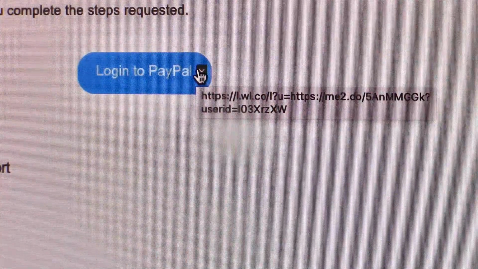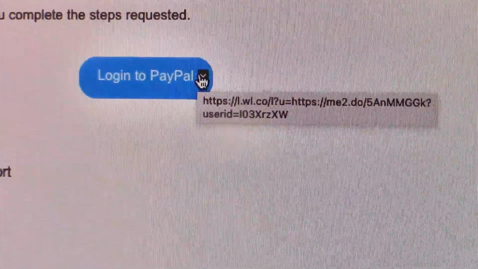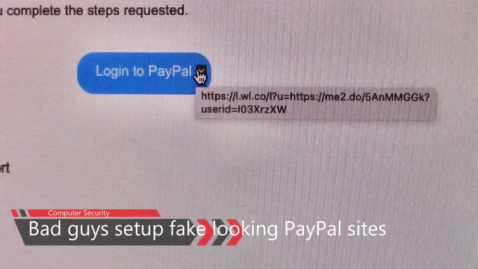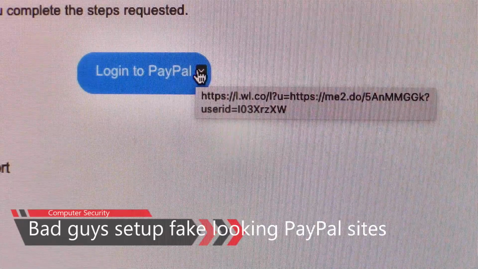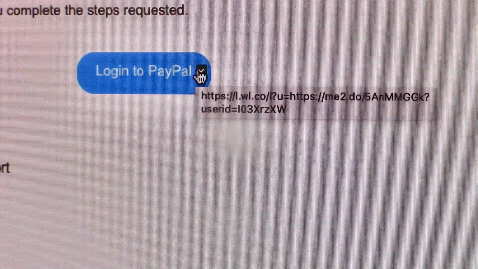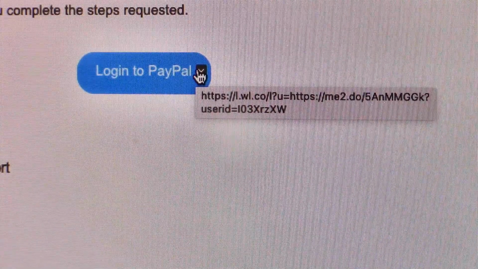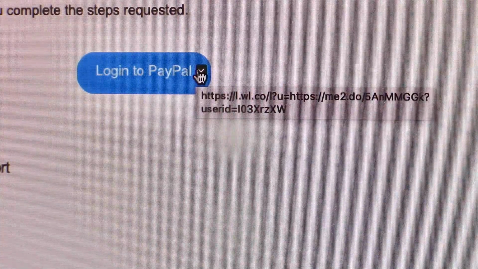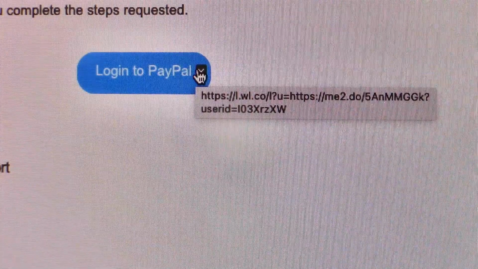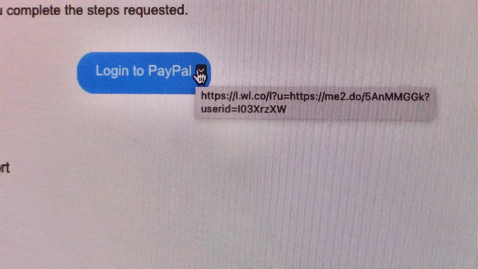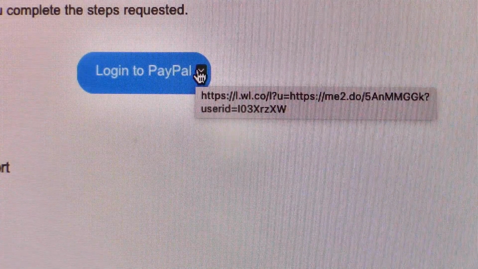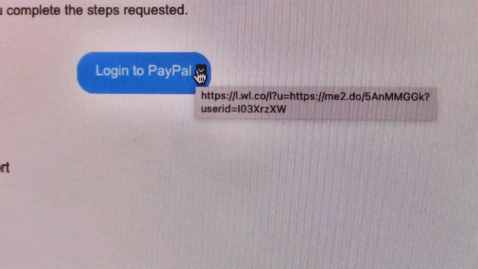This is obviously a phishing attempt, but I'm zeroing in on when I hover over the link. That does not look like PayPal to me. That is very suspicious. What they do is set up a fake looking PayPal, Amazon, banking site, whatever. Don't ever click on the link, but if you do, you'll log in with your credentials, and it's a fake site. They grab your credentials and then use them as legitimate credentials to log into PayPal, Amazon, or your banking account.